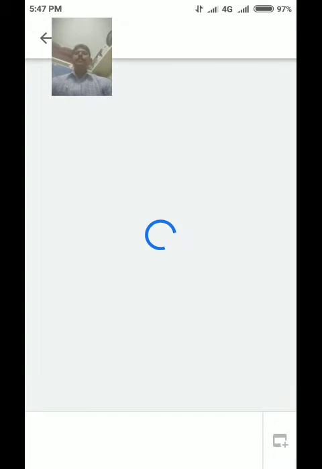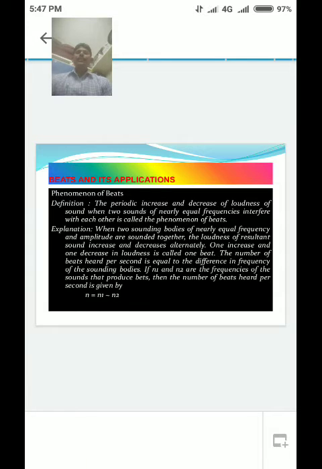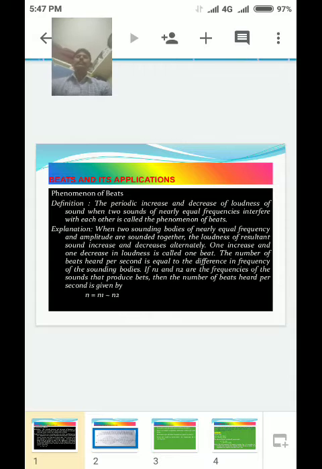Today's topic is beats and its applications. State and explain beats. Very important from the exam point of view. Beats and applications are very important. Beats, the phenomenon of beats. Beats definition.